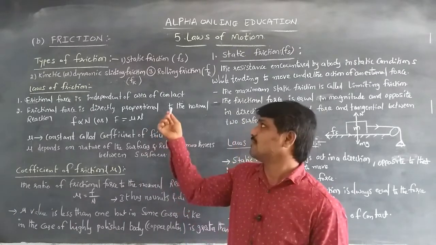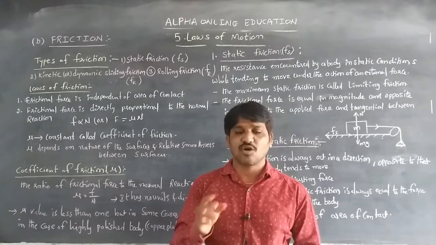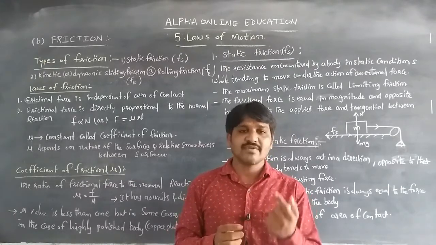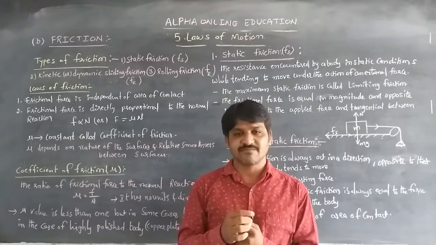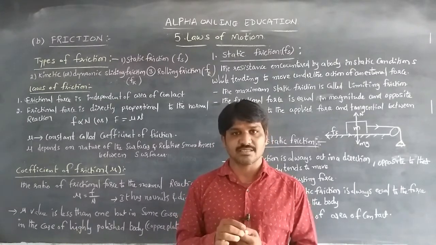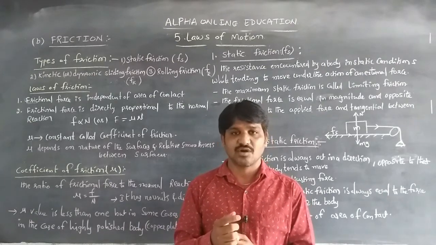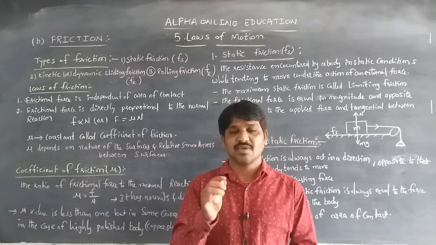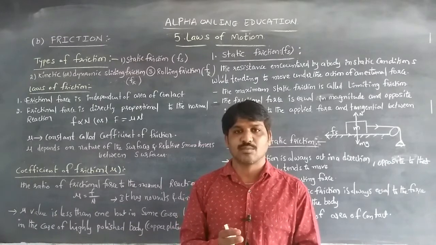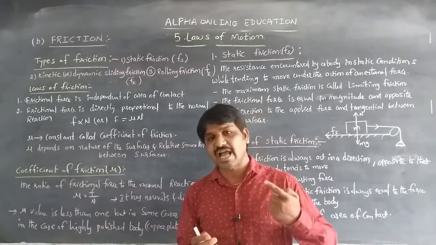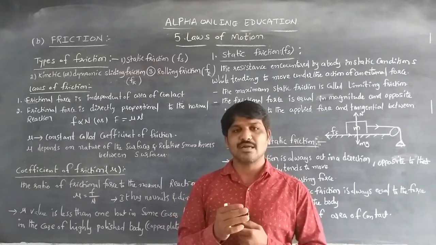So when the body is staying at rest, if some force is applied on the body and the body does not move, it is because the body opposes the motion. That opposing force is called the frictional force. Unless we apply a force greater than the frictional force, the body always stays at rest. In a static condition, the resistance encountered by a body, acting tangentially opposite to the direction of the applied force, is called static friction.